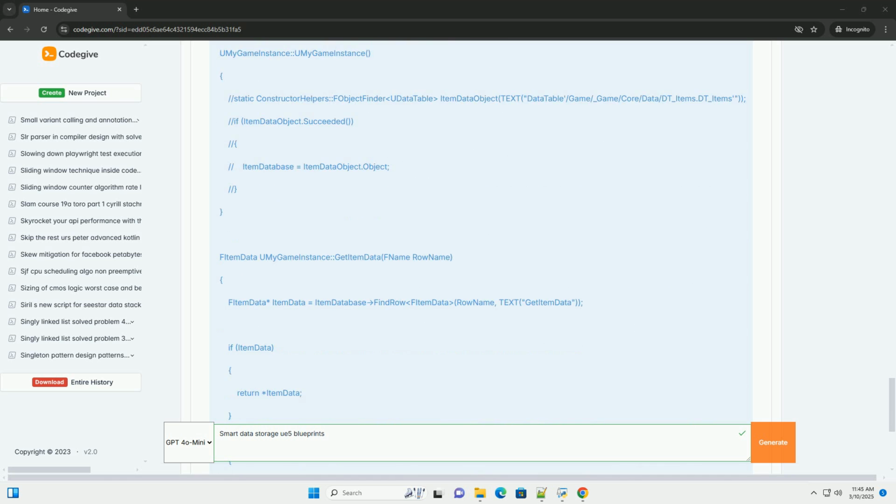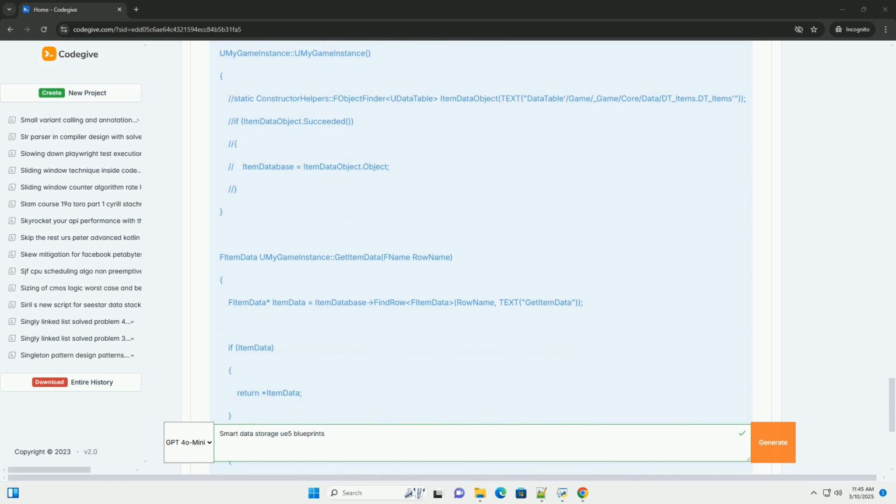9. Advanced considerations. Asynchronous loading for large data tables: consider loading them asynchronously to avoid hitching the game thread. Soft object references: use TSoftObjectPtr to hold references to assets in your data tables, for example textures or meshes. This allows the engine to unload assets that are not currently in use, saving memory.